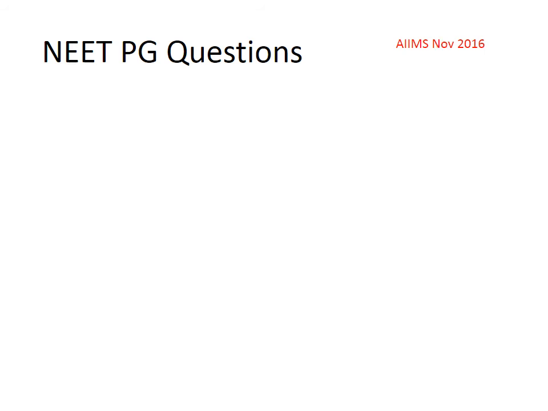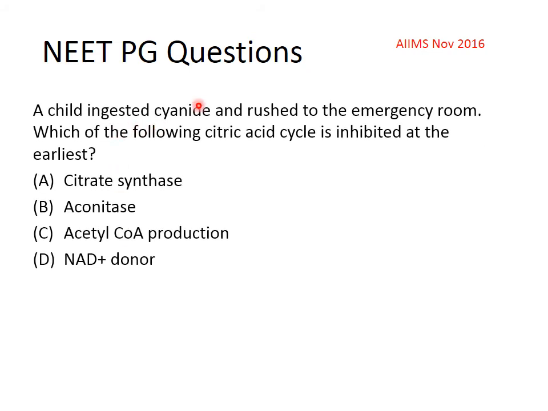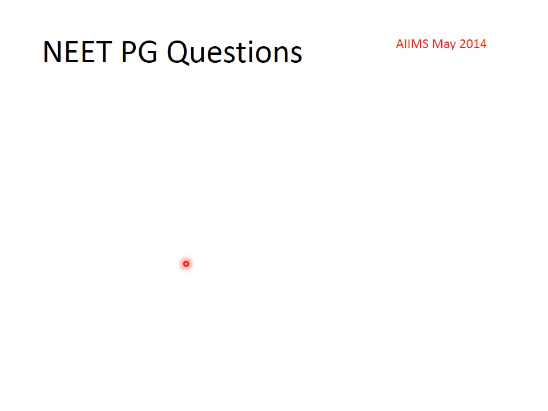Then the next question, in AIIMS November 2016: a child ingested cyanide and was rushed to the emergency room. Which of the following citric acid cycle steps is inhibited at the earliest? The choices are citrate synthase, aconitase, acetyl coenzyme A production, and NAD plus donor, and the answer is NAD plus donor.